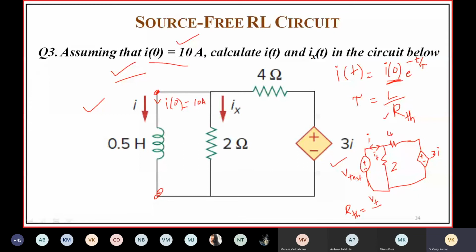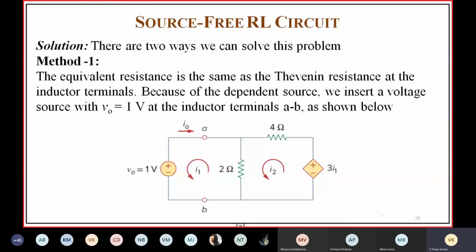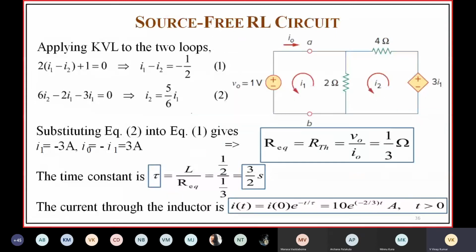Otherwise, you can solve this circuit by considering V naught equal to 1 volt instead of V test. If you use 1 volt, then RTH is equal to 1 by I test, or here 1 by I naught. So finally, we can find RTH is equal to V naught by I naught, that is 1 by 2.